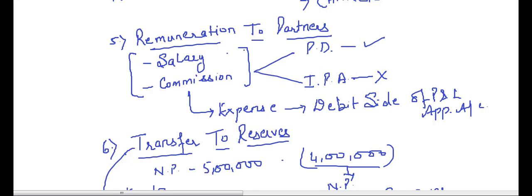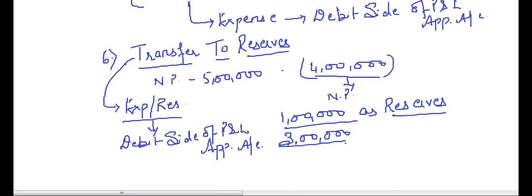If the partnership deed is silent as to the remuneration of partners, then the provisions of Indian Partnership Act 1932 will apply, which says that no remuneration will be paid to the partners.